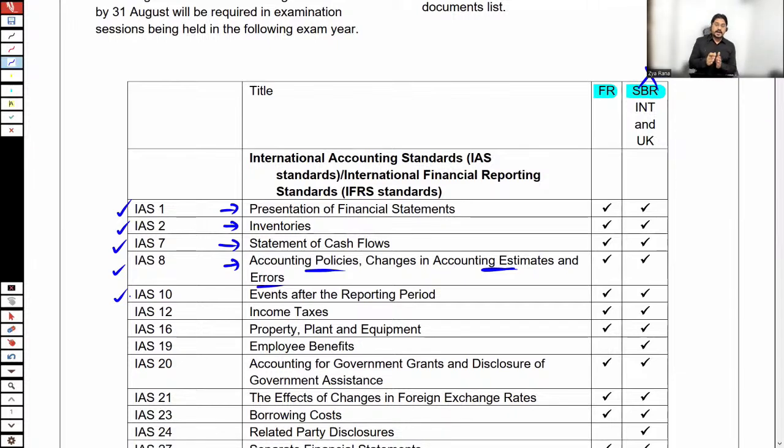There are certain events which occur after the reporting date. Let's say a company is preparing accounts from January till December, and after December, there is a time gap for auditing and for preparing the financial statements. In that time period, after the end of the reporting date, if any event occurs, we need to check whether that event is linked with the previous year or it has no link with the previous year. If it has a link with the recent year end, we need to adjust that event. But if the event is not relevant, and there is no evidence that it pertains to the previous year, then it simply has a different accounting treatment. All of these things we shall be studying in IAS 10, events after the reporting period.